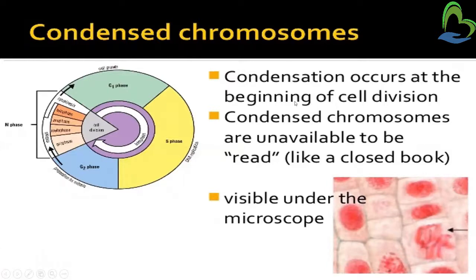Condensed chromosomes occur at the beginning of cell division. When the cell starts dividing, condensation occurs and condensed chromosomes are unavailable to read. We cannot read the condensed chromosome, and it is only visible under the microscope.